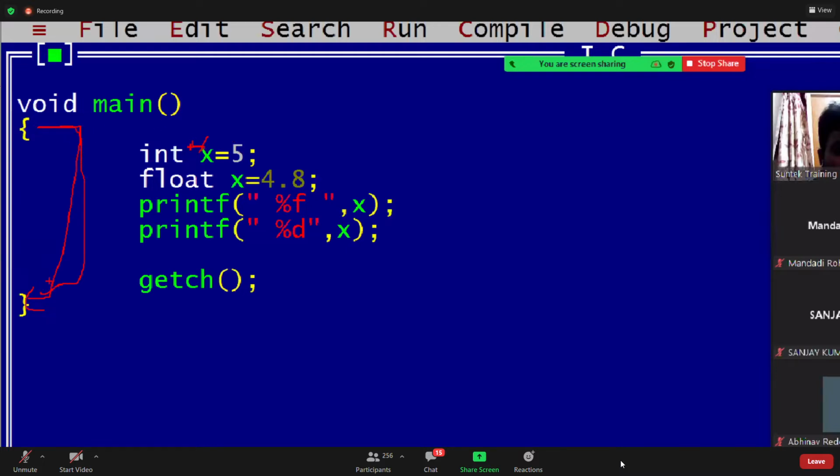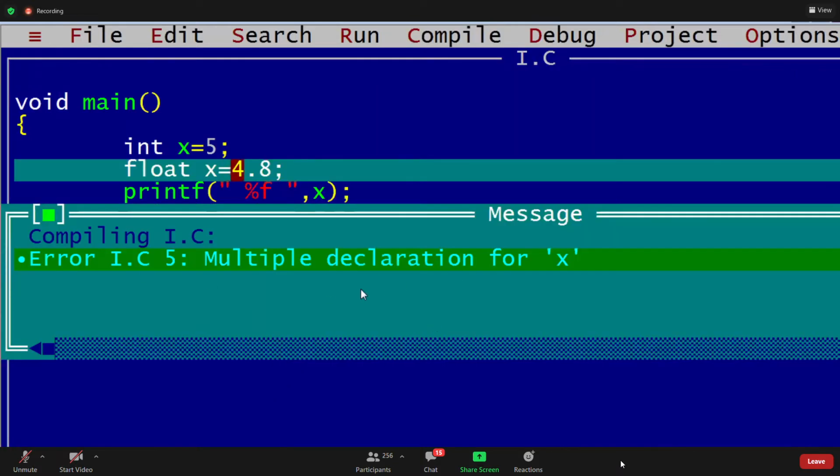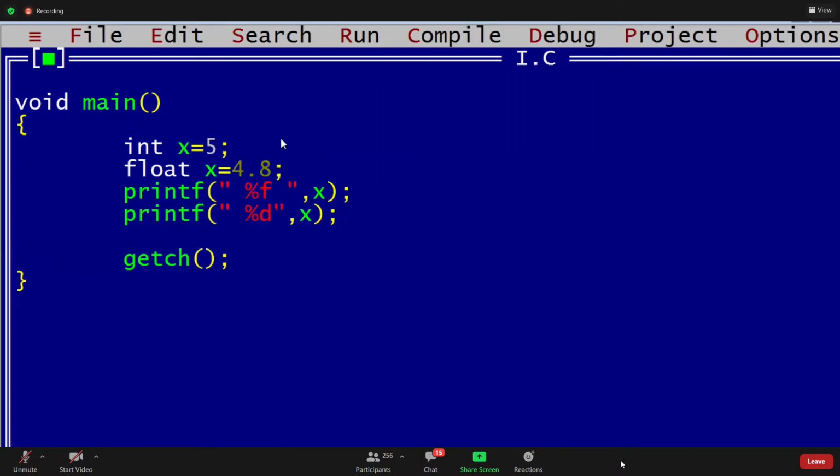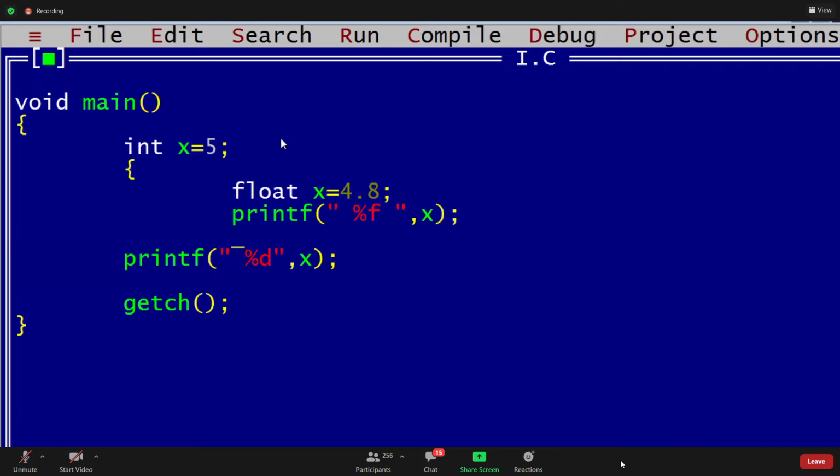This x scope is the same and this x scope is the same. With the same scope, it is not possible. Two variables with the same scope: this is multiple declarations for x. Now I want to change the scope. This is called a local block. Can I use a local block? Yes, we can use it. This is called a local block.